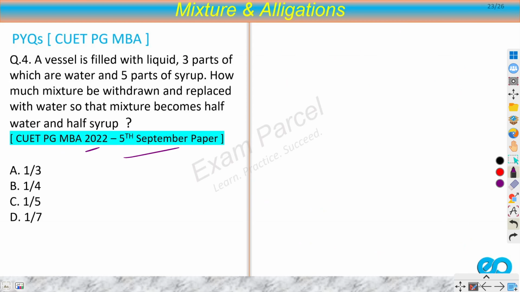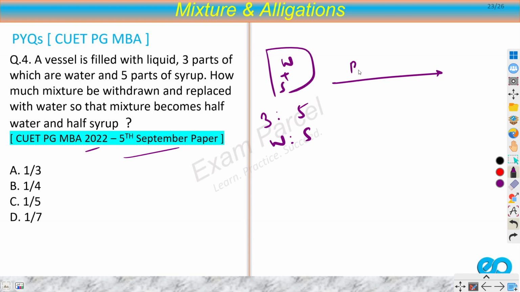Okay, 1 second. So there is a vessel and there is water and syrup. So the ratio is 3:5, water and syrup. Here I have to replace with water, so that water is half and syrup is half. So the new ratio would be 1:1, water to syrup.